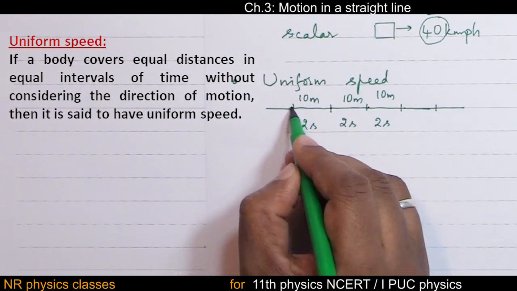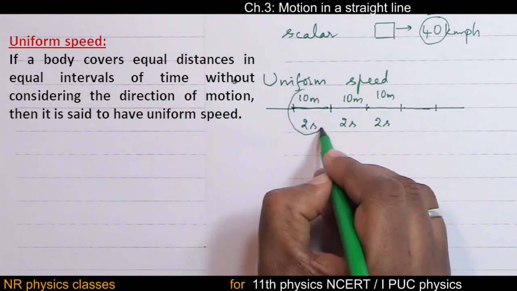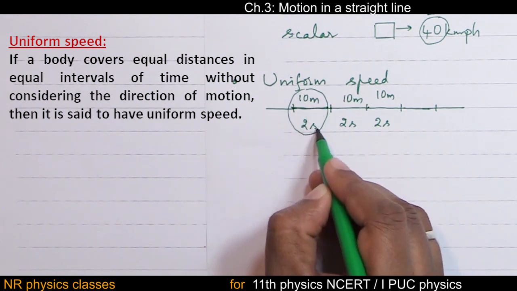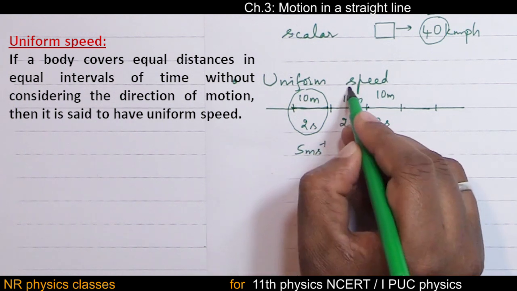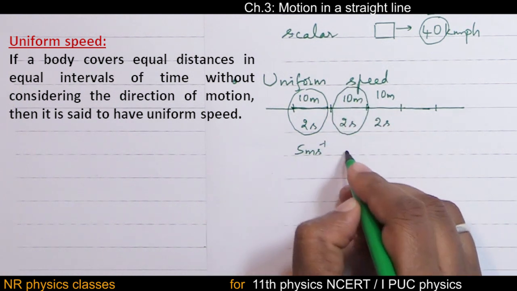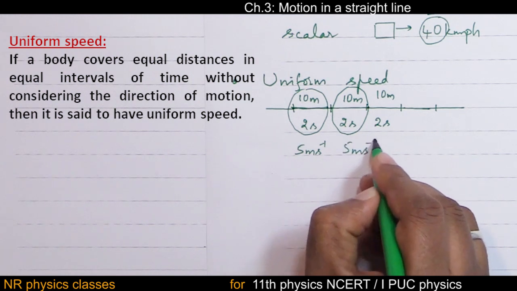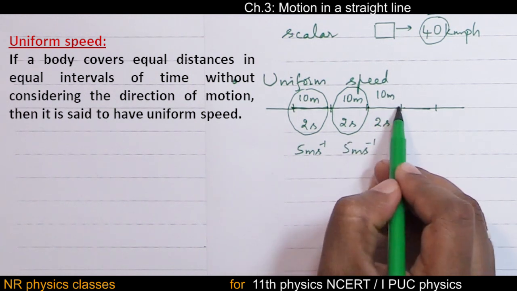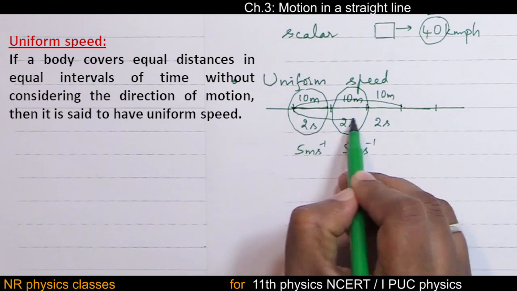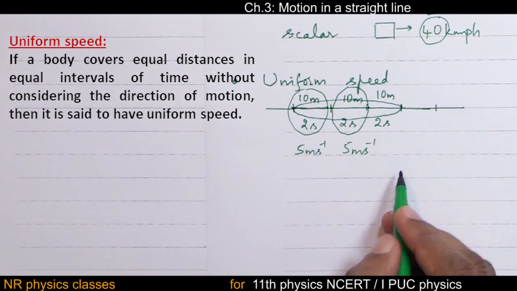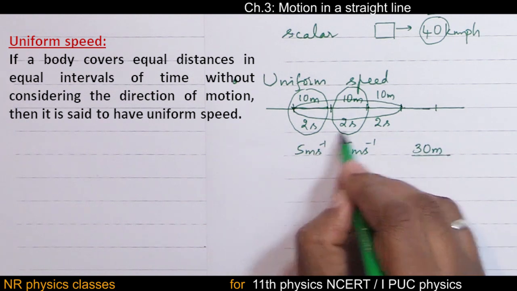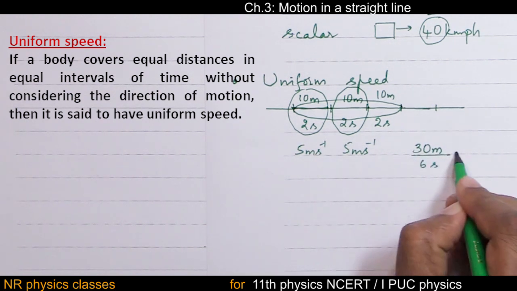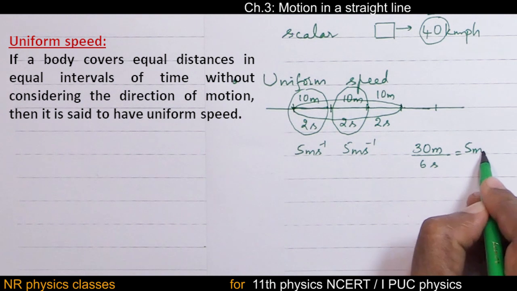What is the speed in this interval? It is 10 meter by 2 seconds, which is 5 meter per second. What is the speed in this interval? Again 5 meter per second. If you consider the entire interval, then total distance is 30 meter, time taken is 6 seconds. Again it is equal to 5 meter per second.